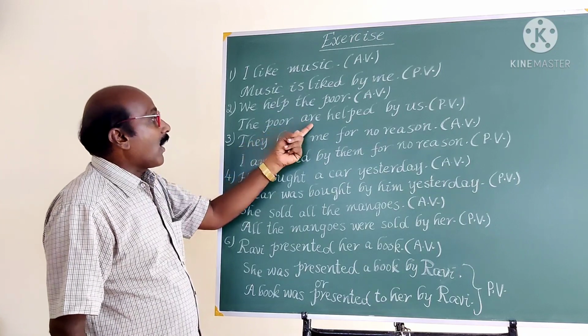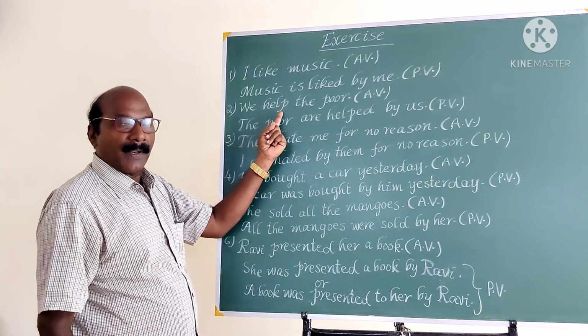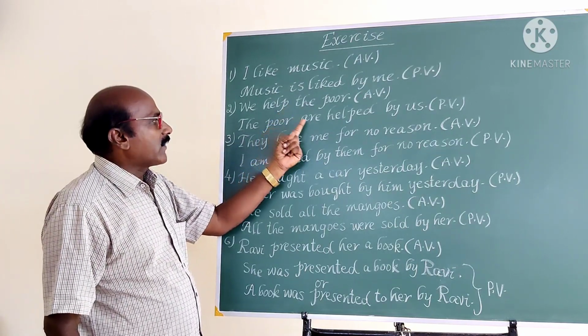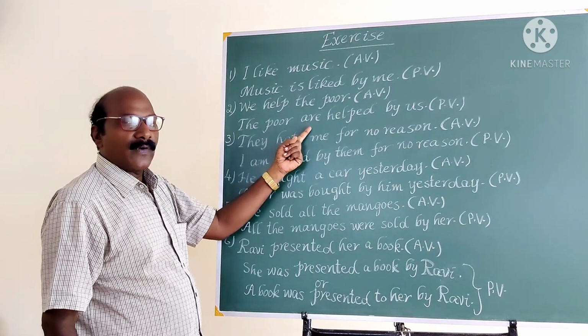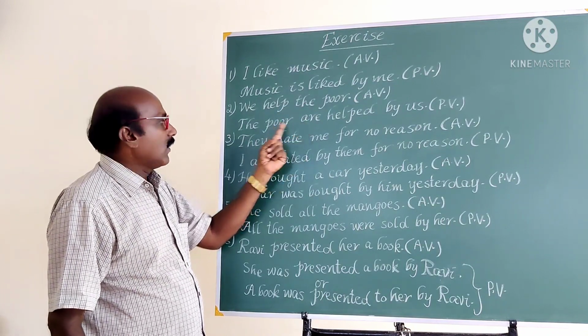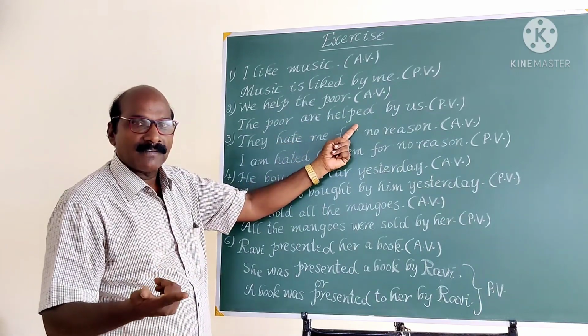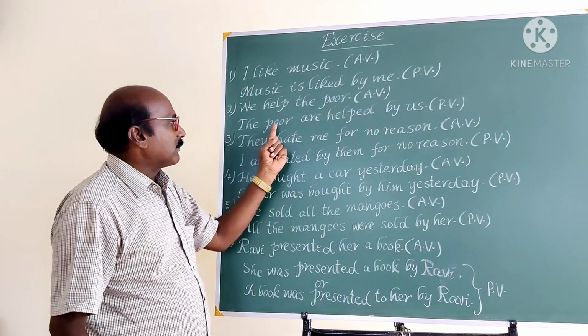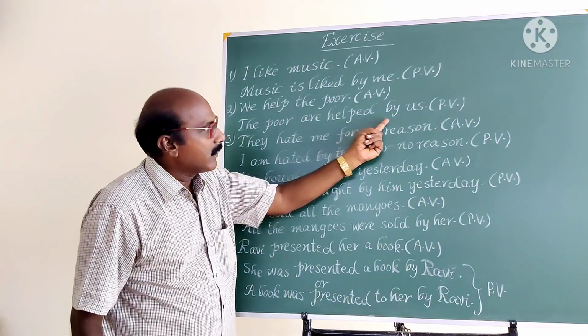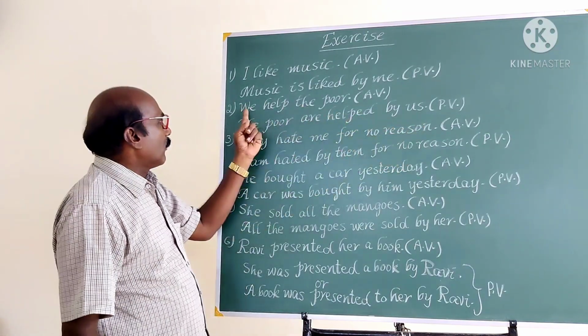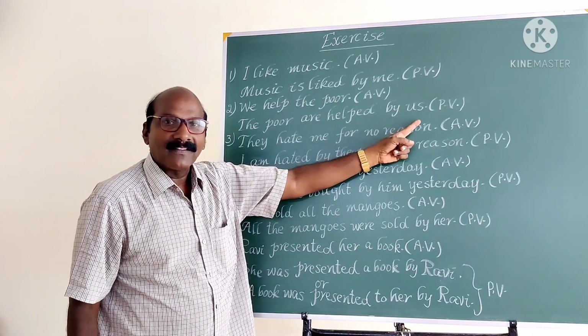The poor are, because the given verb is in present tense, so use present tense be form. The suitable be form here is are. The poor are helped, the third form of verb, V3. The poor are helped by us. We becomes us in the passive voice.